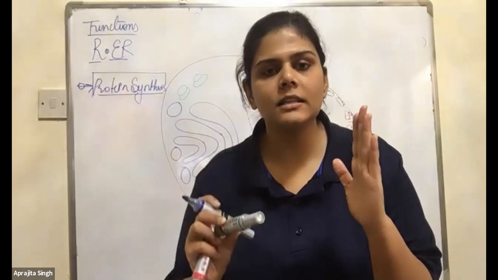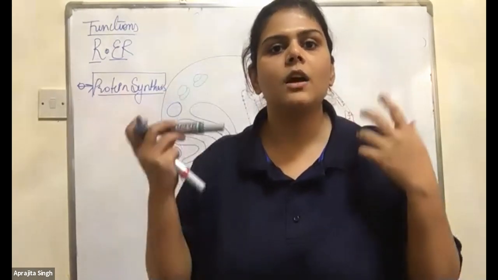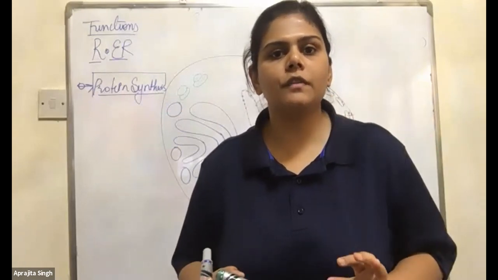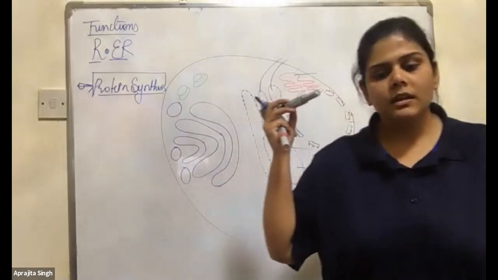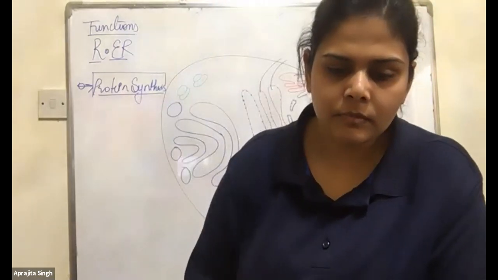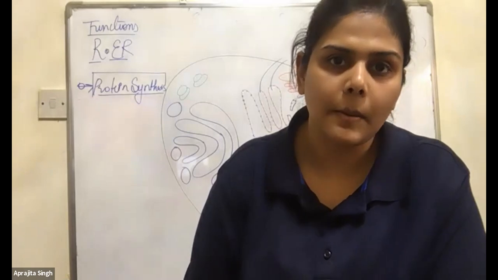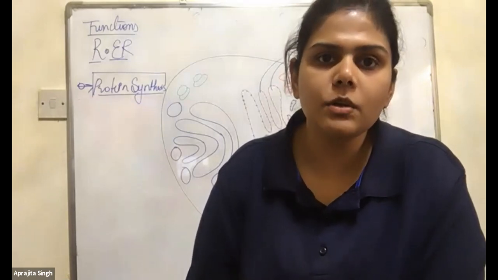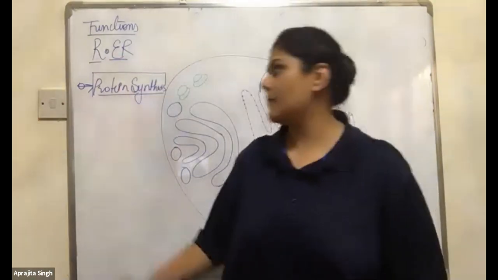Always, the cells which are producing enzymes have a high number of rough ER. Write it down in your copy. The cells which are producing enzymes and hormones.